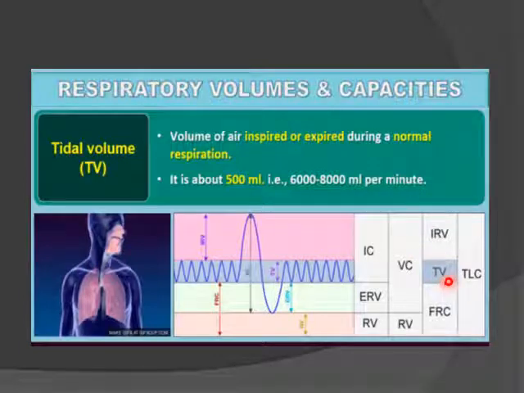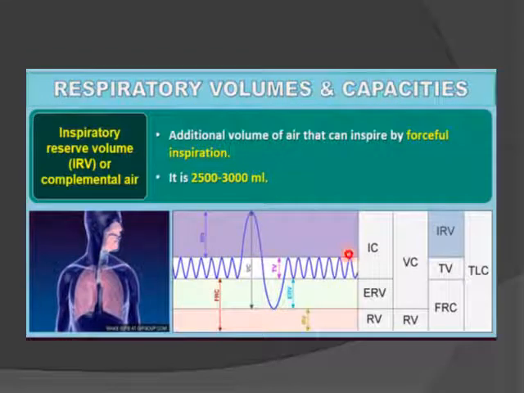So this is the tidal volume, and the graph will represent it this way. This is the graphical representation of the tidal volume, in which we inspire or expire air during normal respiration, that is, without any effort. The next is the inspiratory reserve volume, or complemental air.